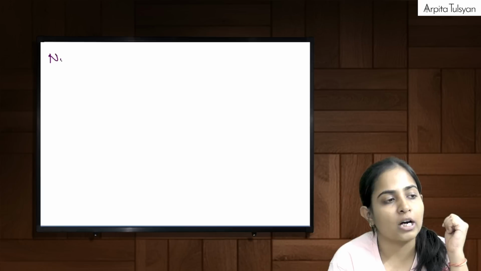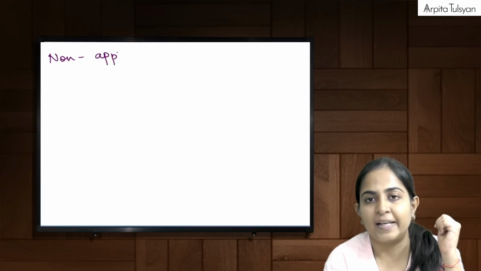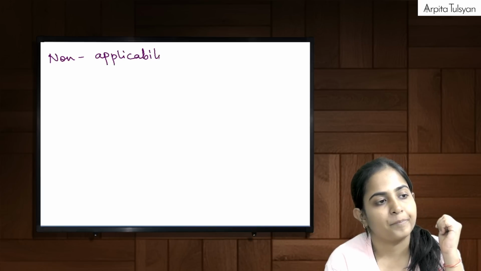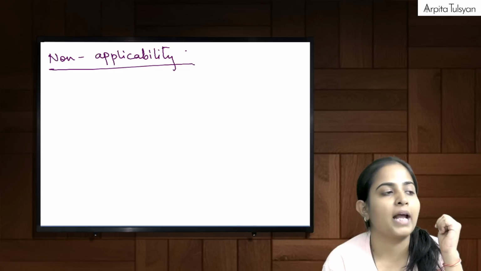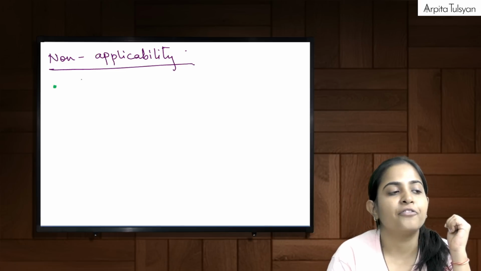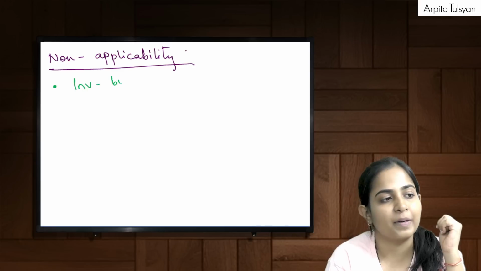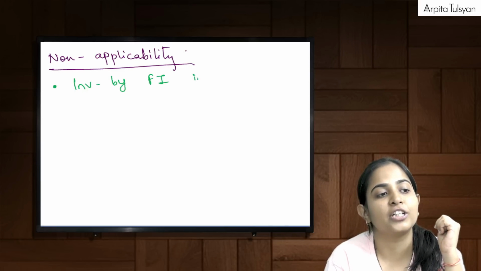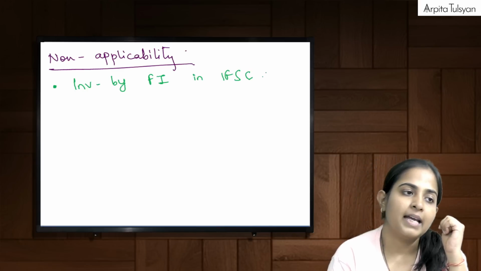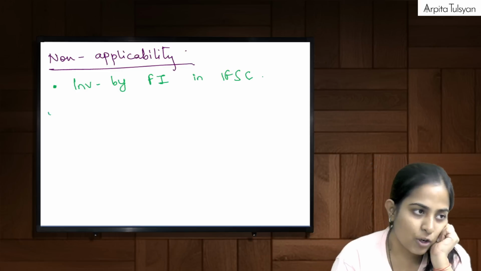Let's talk about non-applicability. First, if there is any investment done by a financial institution in IFSC, then these rules and regulations are not applicable.